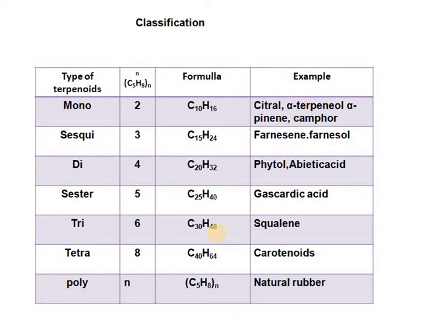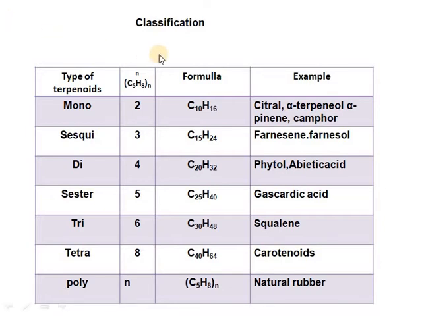Now we move to the next point, the classification of terpenoids. The isoprene unit, the C5H8 unit, builds up the structures of terpenes.